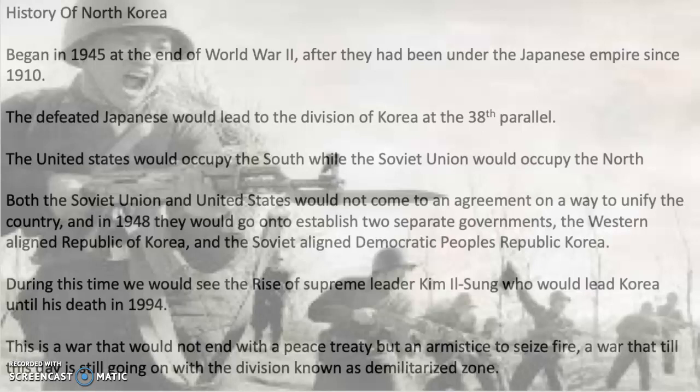During this time, we would see the rise of Supreme Leader Kim Il-sung, who would lead Korea until his death in 1994. This is a war that would not end with a peace treaty, but an armistice to cease fire, a war that to this day is still going on with the division known as the Demilitarized Zone.